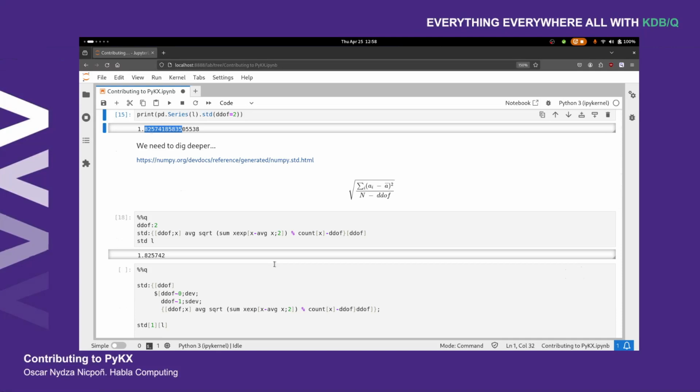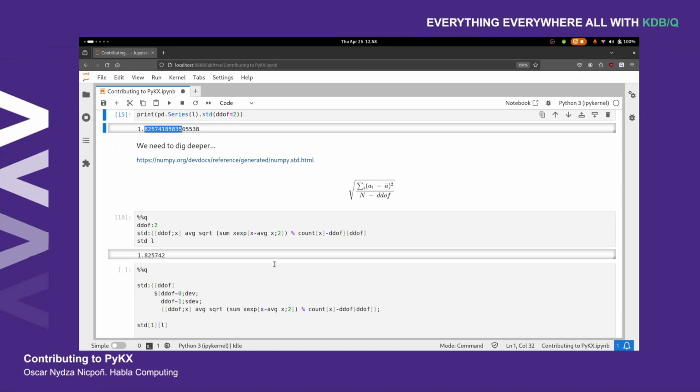And one thing that you may be thinking at this moment is, okay, how do I improve the performance of this function? One thing that we can do is reuse dev and sdev, because those functions have been well tested. We know that they work, and we know that they will most likely be faster than our own implementation.